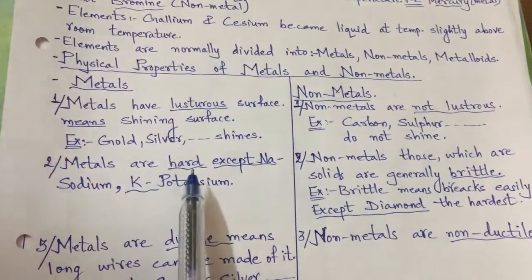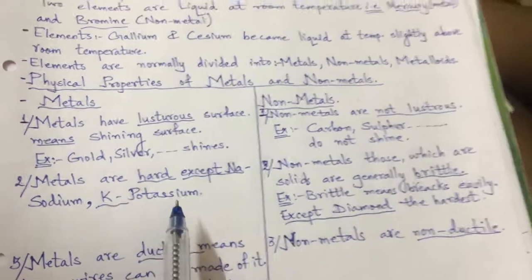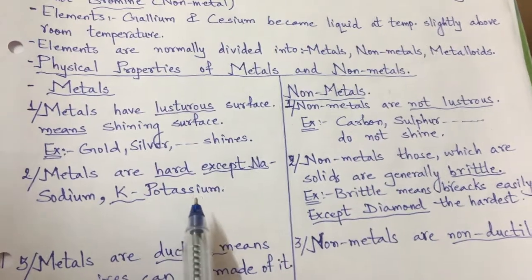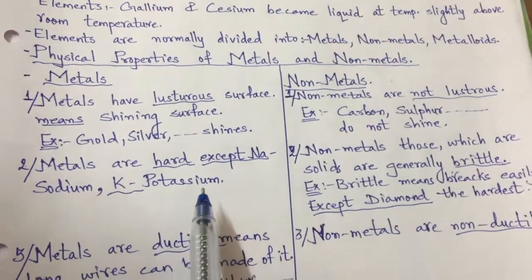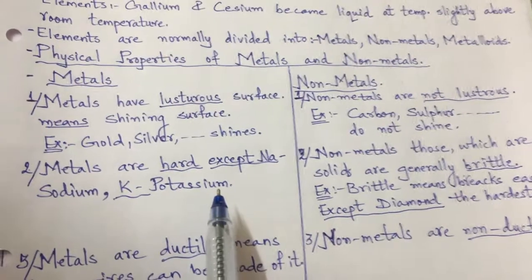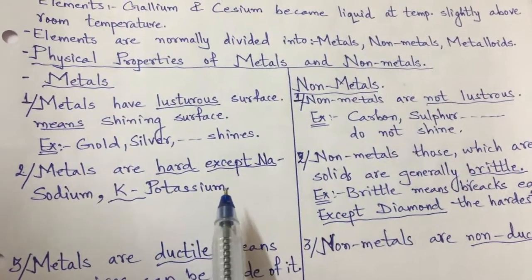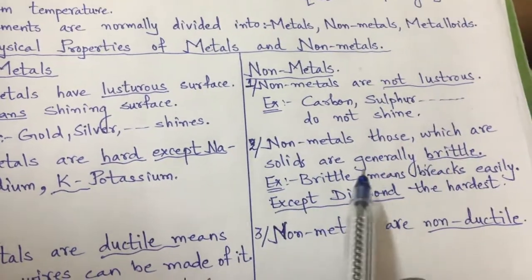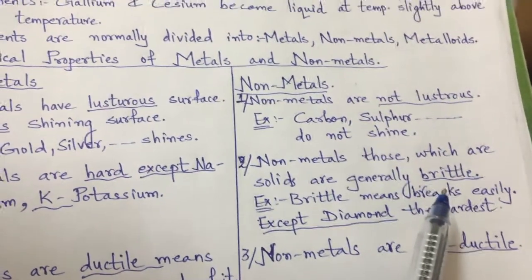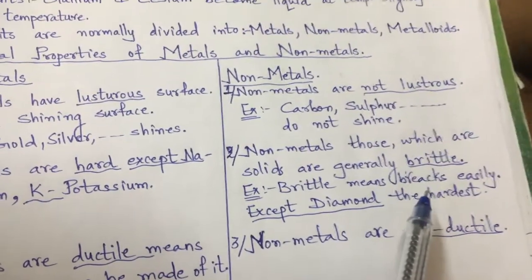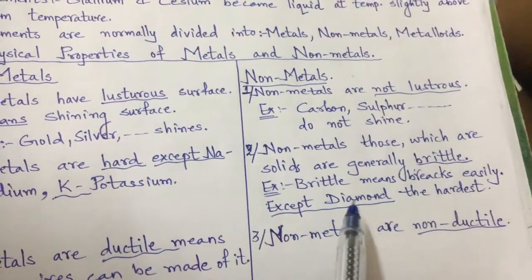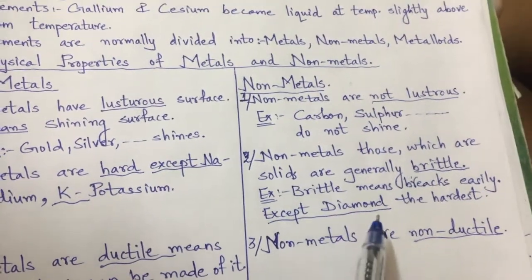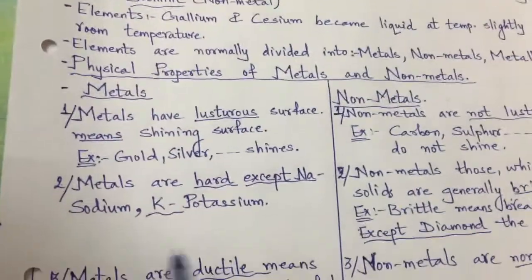Metals are hard except sodium and potassium. Most metals are hard, but sodium and potassium are very soft. They resemble a piece of paneer, and can even be cut by a knife. On the other hand, non-metals, those which are solids, are generally brittle. Non-metals are not hard, they are brittle. Brittle means which breaks easily, right? But diamond is a non-metal, an allotrope of carbon, which is the hardest non-metal.